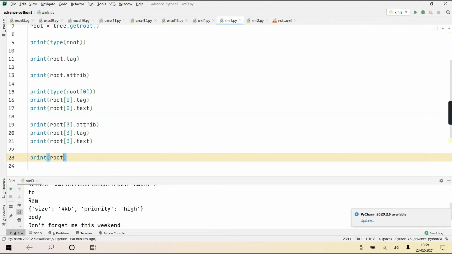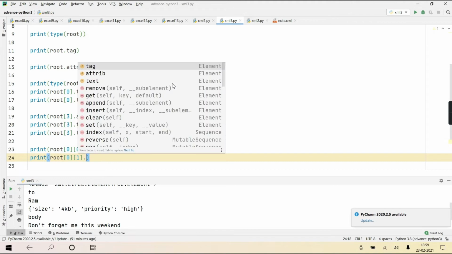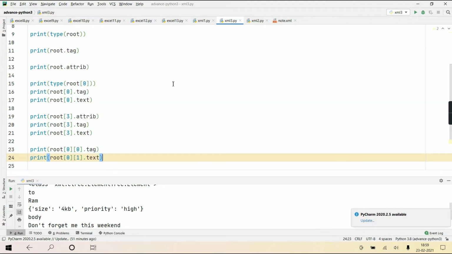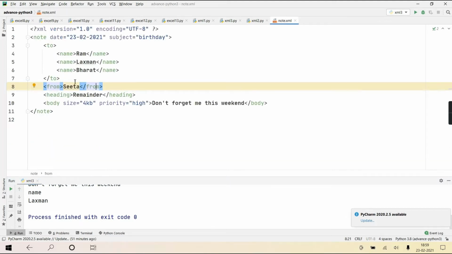But if I write print root of 0 of 1 dot text, that is also possible. This is also 100% valid. See, is it printing the tag name? Root of 0's tag is name. Root of 0 of 1 is text. One's text is Lakshman.